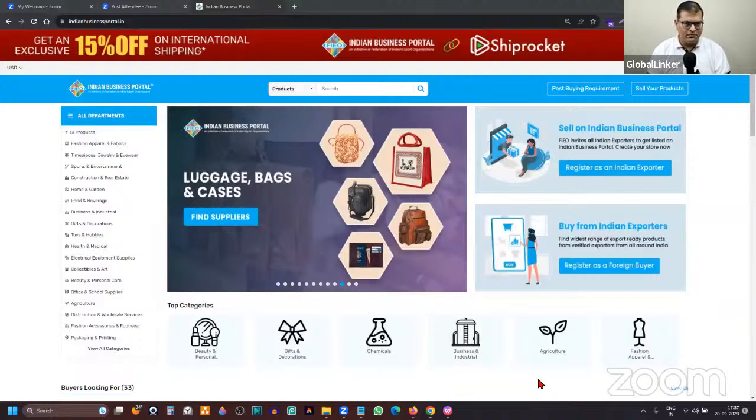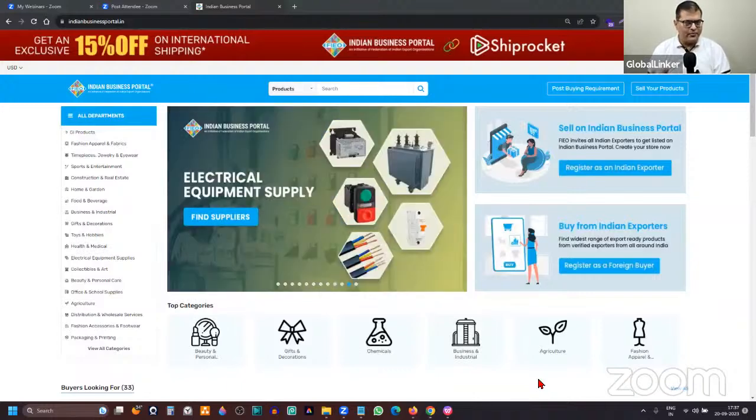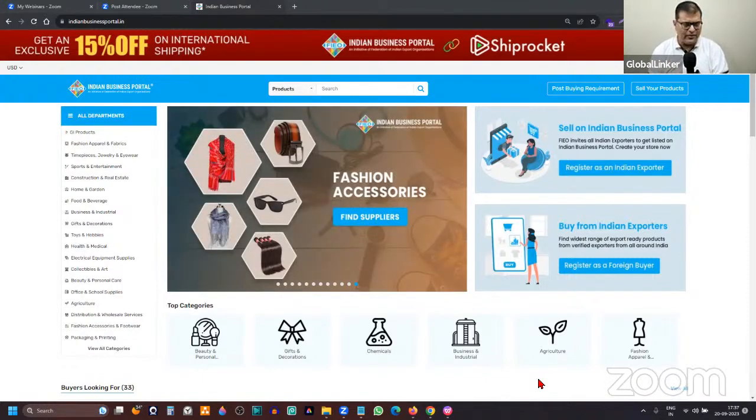So that is the Indian Business Portal, and how you can join Indian Business Portal, how you can create your digital catalog, that is all I will be explaining later.